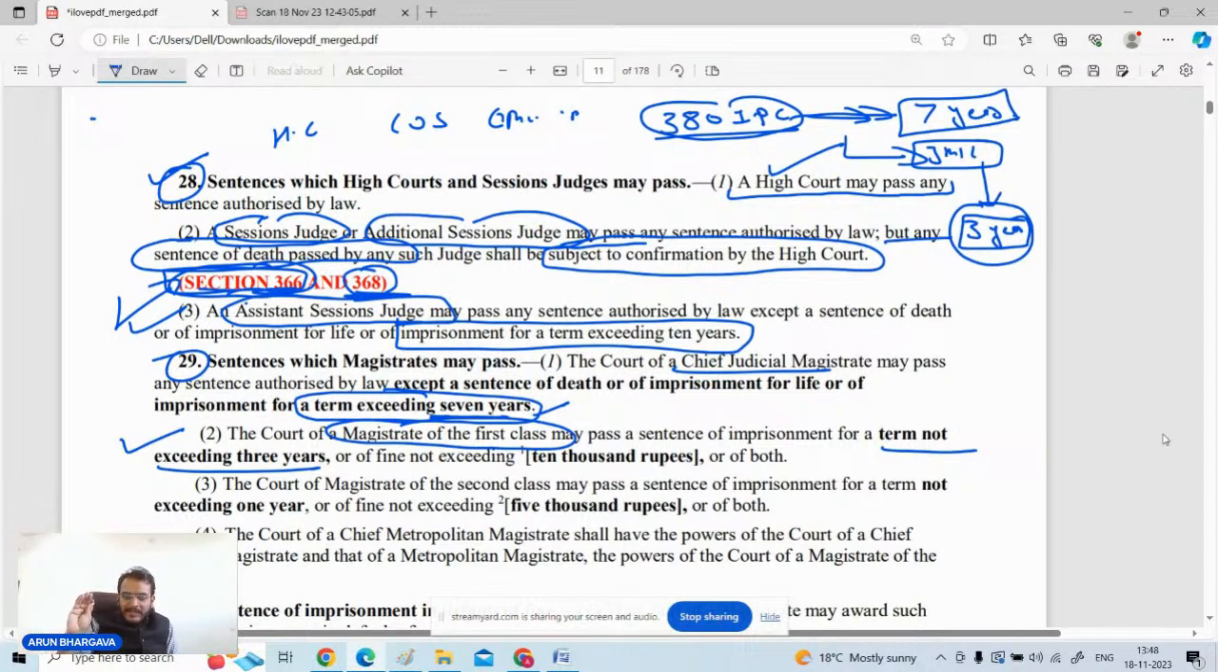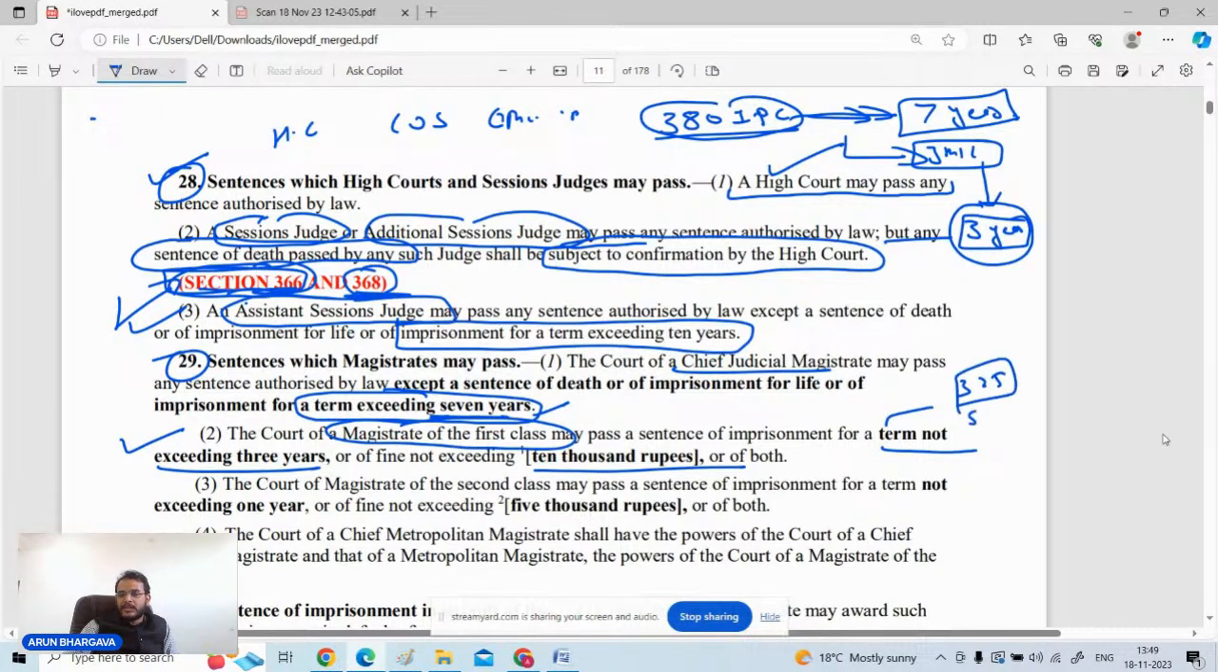So if the magistrate of first class is of the view that I should be giving more punishment but I am not capable of doing so, under which provision is he competent to do that? So I got the answers from you people. That is section number 325. Very good. So the case will be submitted to the Chief Judicial Magistrate under section 325 of CrPC.